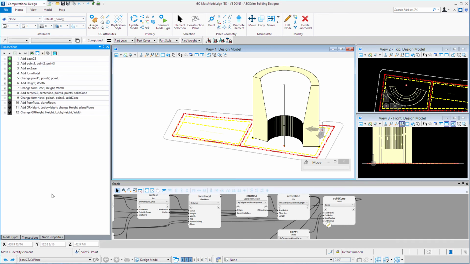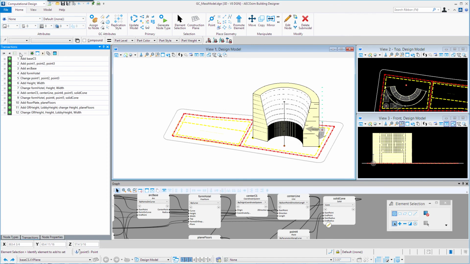And then if I play the remaining transactions to generate the floor plates, it's going to create those floor planes again and generate the shapes cutting through here. And in this case, each of those floor plates would be a different size. So let's go ahead and play.